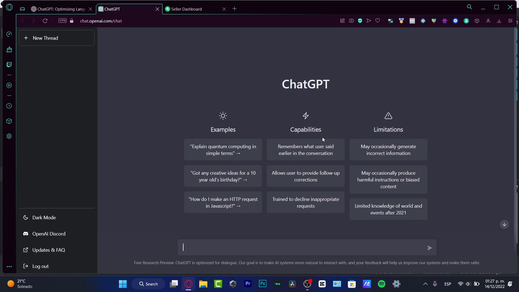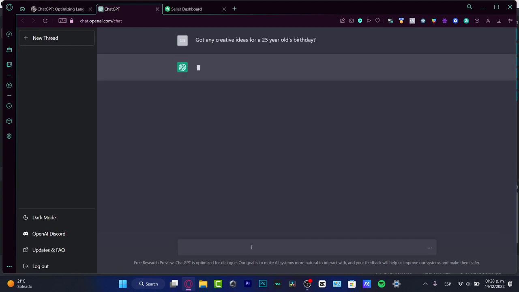So what you can do here, for example, is ask ChatGPT, how do I make an HTTP request in JavaScript? Got any creative ideas for a 10-year-old birthday party? Let's say I'm going to change this to a 25th birthday party. So here, as you can see, we do have our question. This one has a few dots, so what I need to do is just gently wait. What does the chat have to tell me about my question?